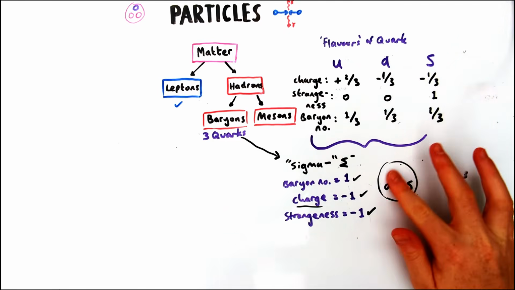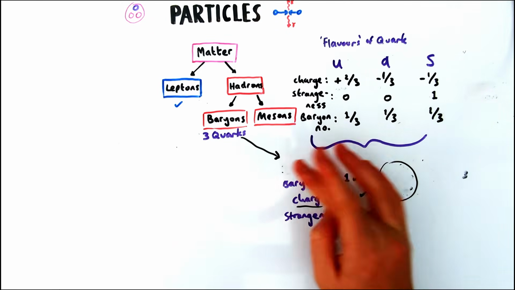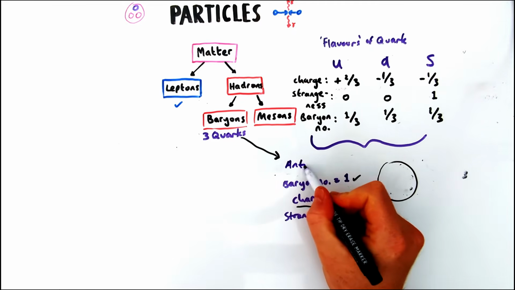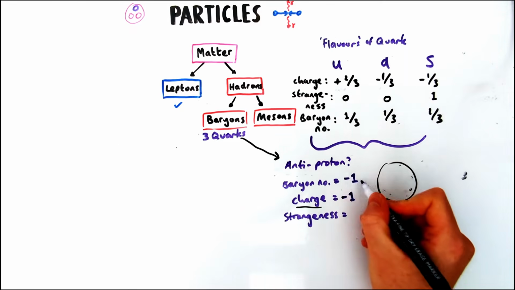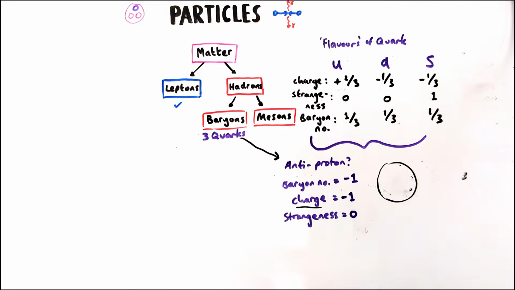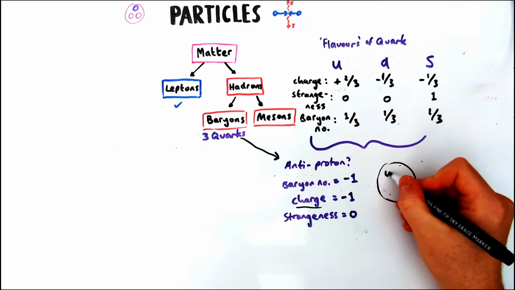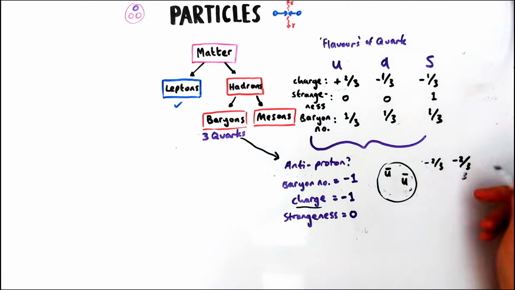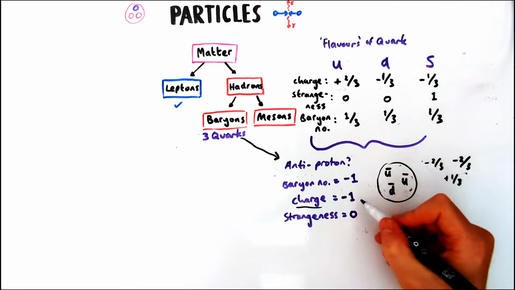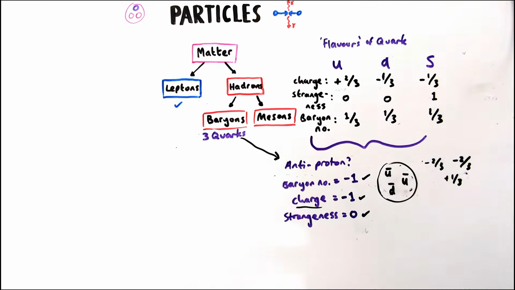Now for antiparticles, you also need to figure out what quarks are in them. For antiprotons, it is basically the opposite of what was in a regular proton. So an antiproton has a charge of -1, and an antiproton has a baryon number of -1 as well, instead of positive 1. So if we put our anti up, anti up and anti down, that gives us a charge of -1 and a baryon number of -1. So that fits here for our antiproton.